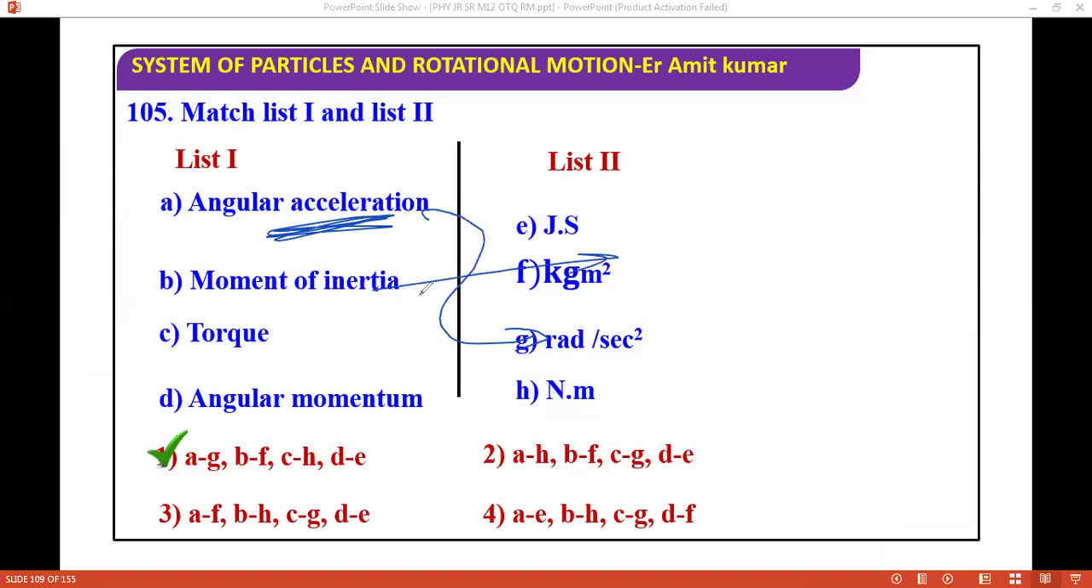Momentum is kg per kg meter square. We're talking about torque. So torque is going to be Newton meter. Angular momentum, joule second. You can check it. It will come out the same. Yeah. So next question, I'm moving ahead.